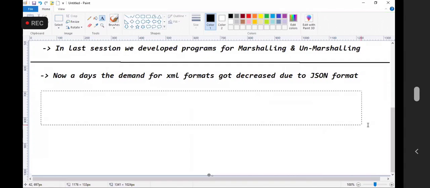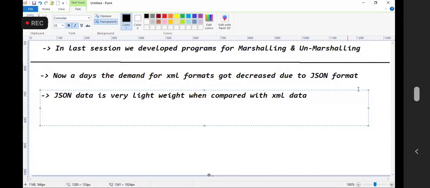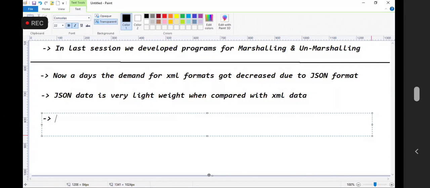JSON data is very lightweight when compared with XML data. JSON stands for JavaScript Object Notation.